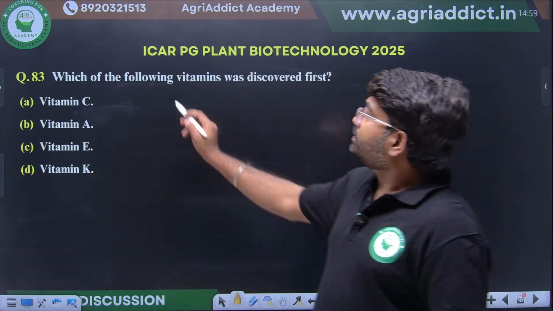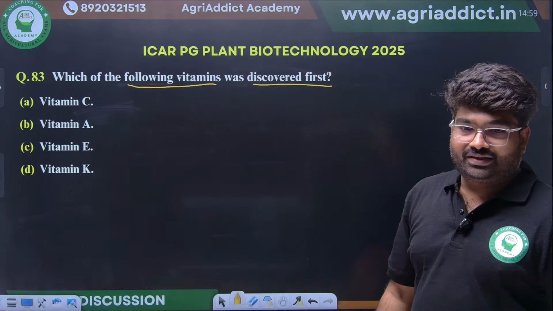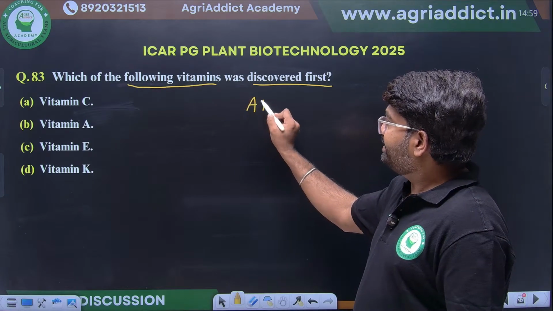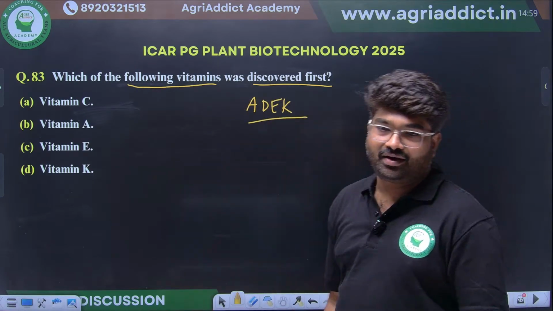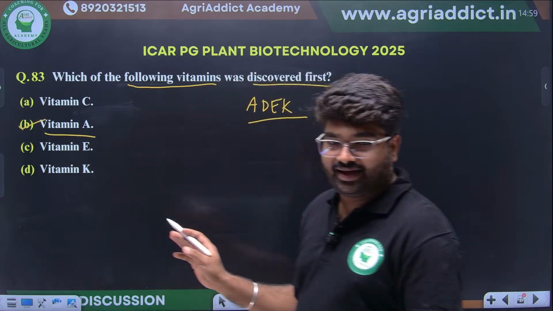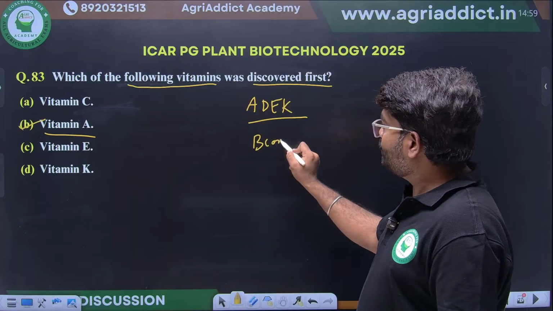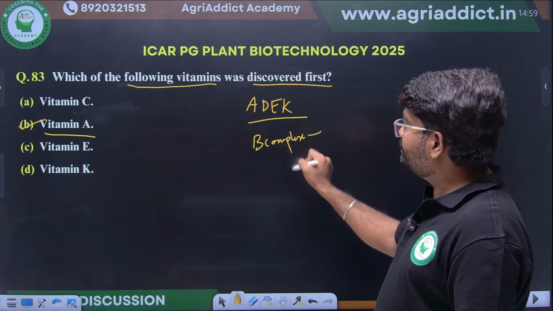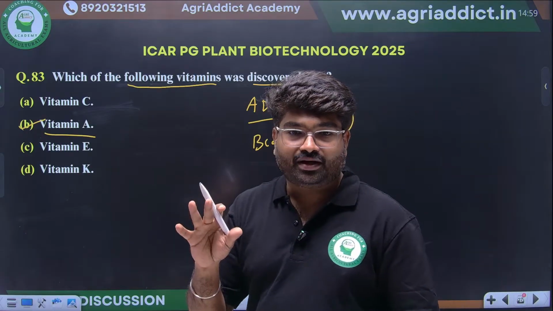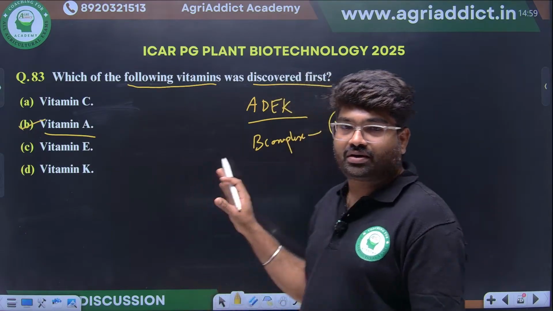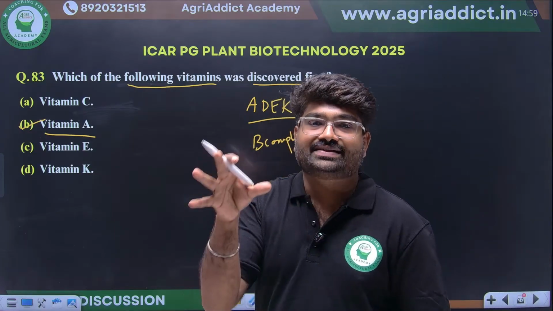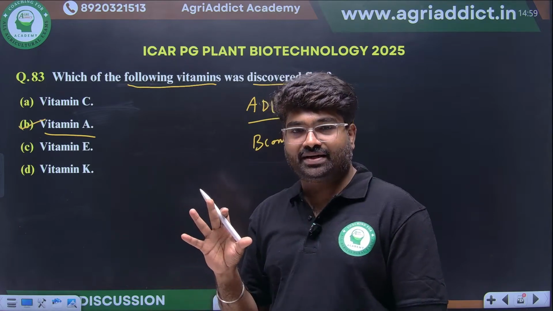Okay. Which of the following vitamins was discovered first? We know A, D, E, K. They have named these based on the discovery only. First discovered is vitamin A. Clear? Then B complex vitamins will be there. You have to remember the different names of B complex vitamins. This is another important point, because from the vitamins part you will get one question. You have to remember the B complex vitamins, their different names, and their major functions, how they act as cofactors for various enzymatic reactions.